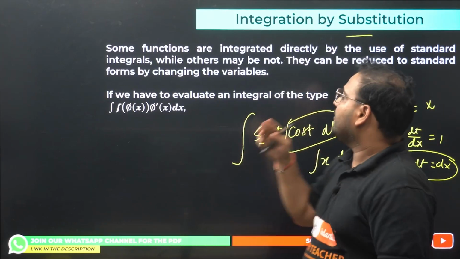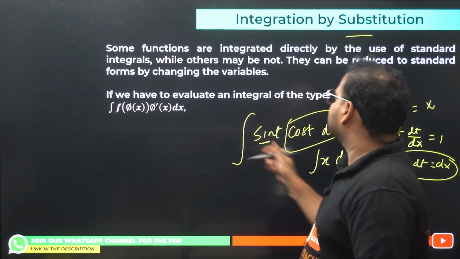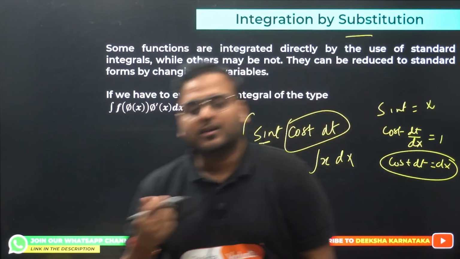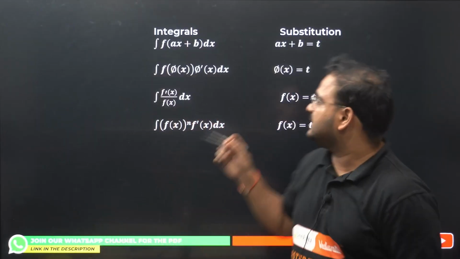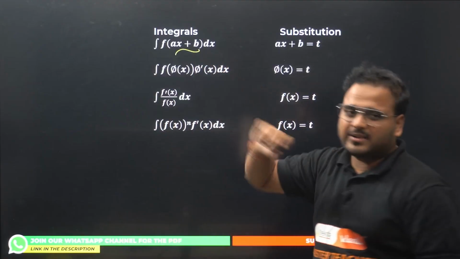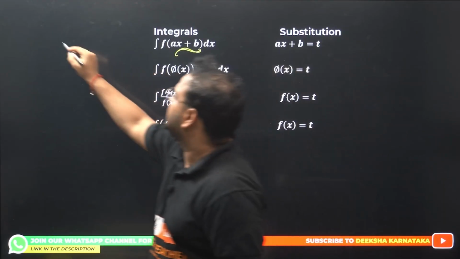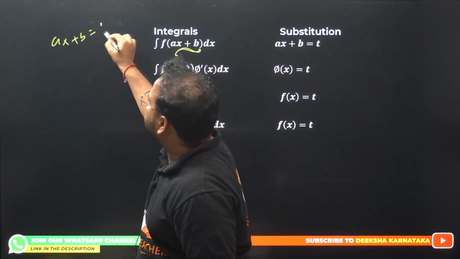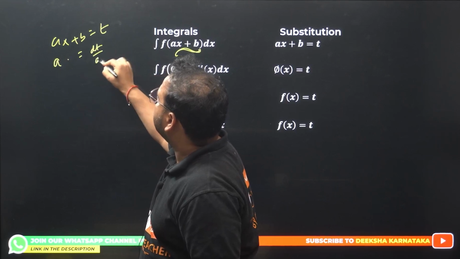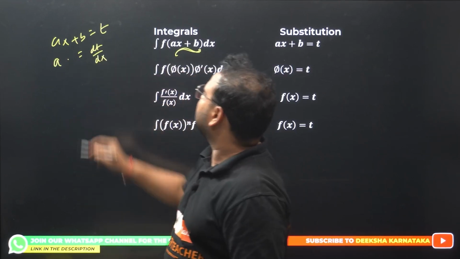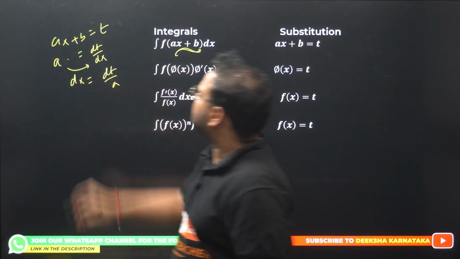So your question was, when are we going to use the substitution method? The answer is very simple. Whenever you can find the derivative present in the integral itself, you can simply call that function your substitution. Moving on, some examples: ax plus b. Sir, where is the derivative? I understand there is no derivative, but I can differentiate this. If I take ax plus b as t, differentiate it, you'll have a equals dt by dx, right? So I can write dx as dt by a, bringing this a to the other side.